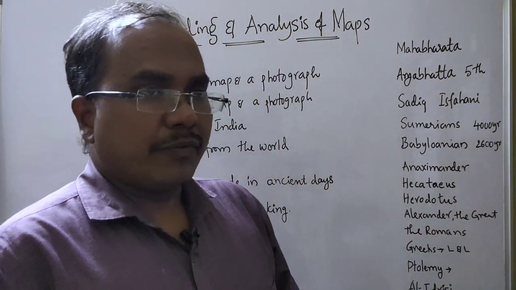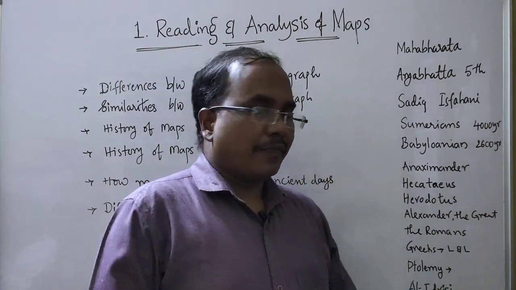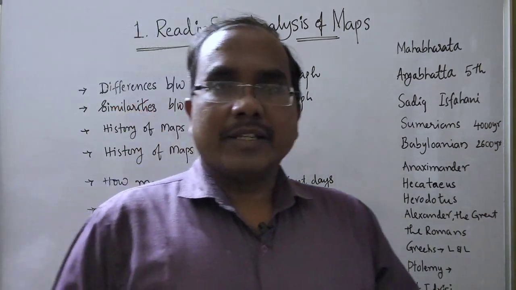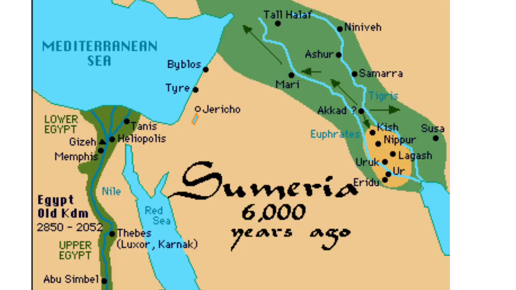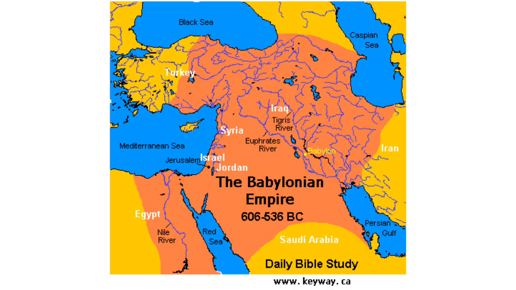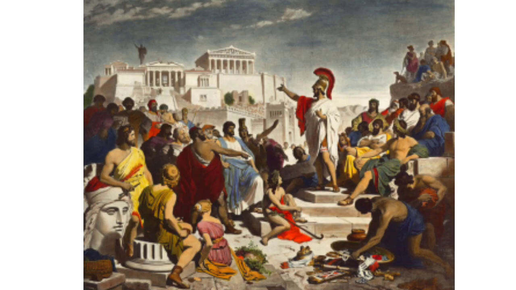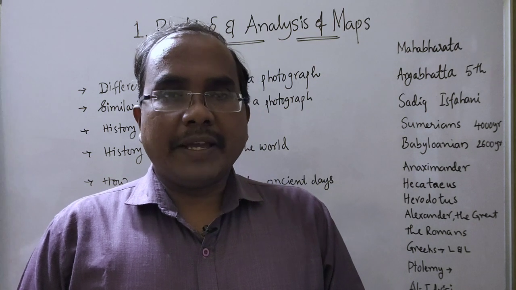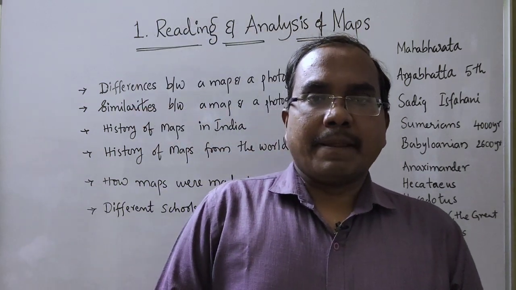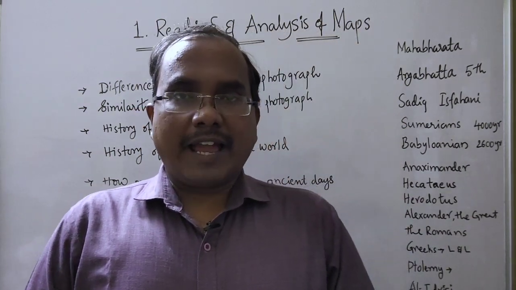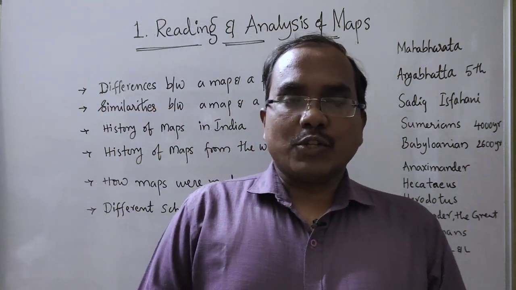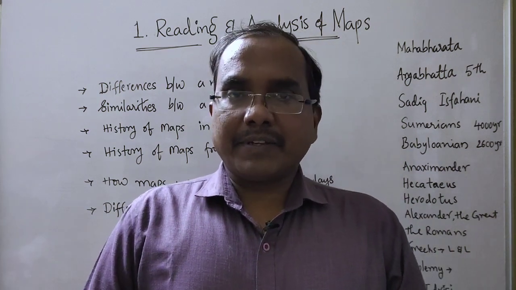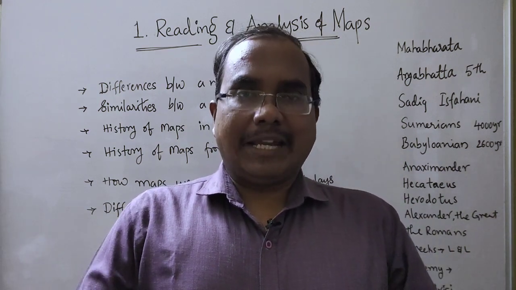The first we will go to Iraq. In olden days it was called by different names: Mesopotamia, Sumeria, and Babylonia. 4,000 years ago, the people living in that area, called Sumerians, prepared maps. They had a lot of land segments for their temples. They wanted to keep a record of the temples, so they prepared maps of the lands on clay.